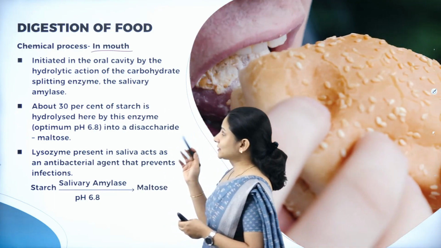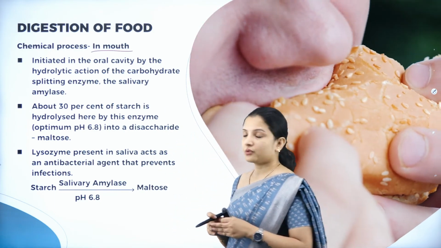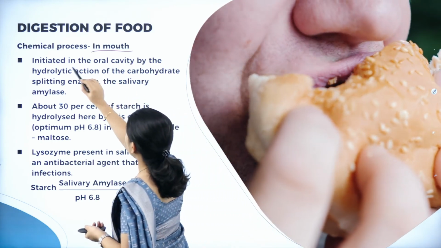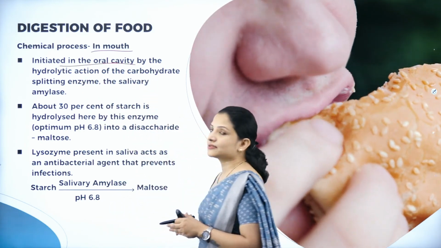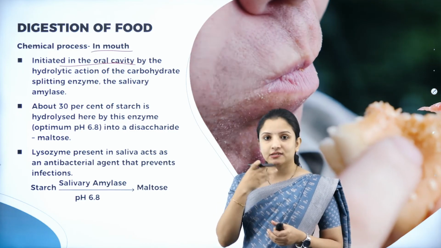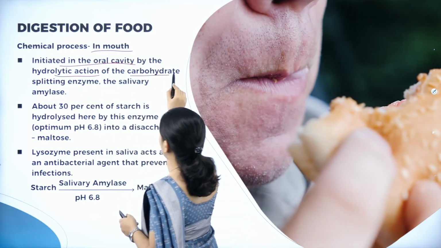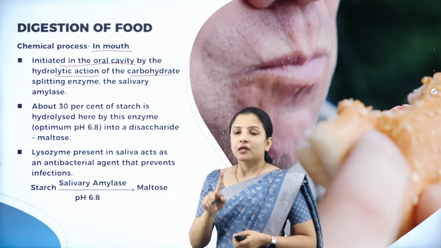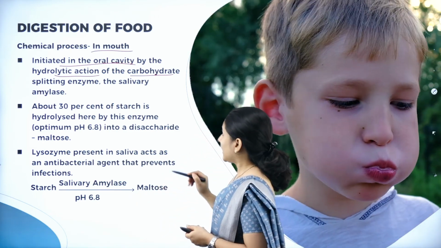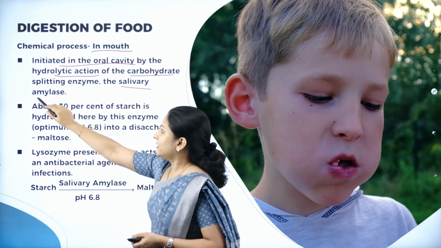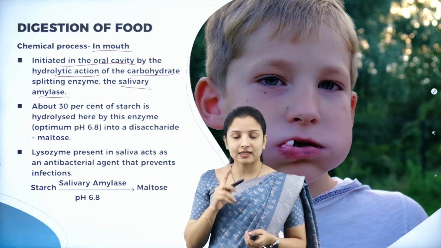Now, the chemical process of digestion begins in the oral cavity, that is in the mouth, by the hydrolytic action on carbohydrate. Remember, there is a particular enzyme, salivary amylase, which is secreted by the salivary glands.